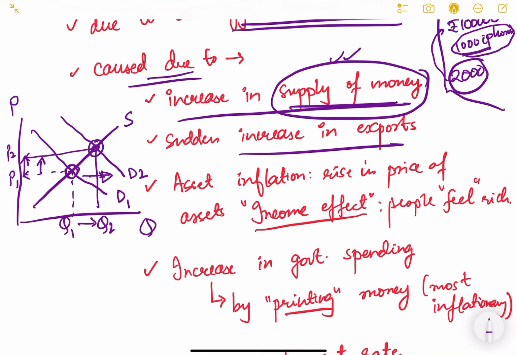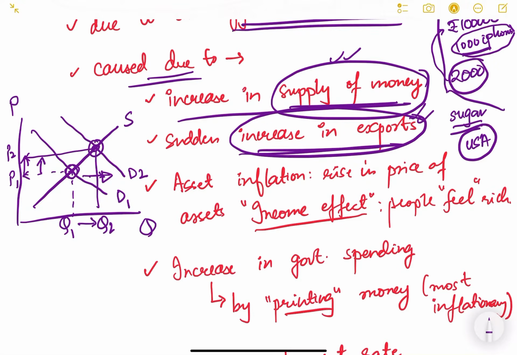Or there is a sudden increase in exports. Whatever is produced in our domestic economy also gets exported to other countries. If there is a sudden increase in the demand for our exports, for example sugar, say in USA suddenly in their domestic economy the sugar production has reduced, so now they are demanding sugar from India. Our sugar exports will increase, so naturally the demand for our sugar increases and the price level of sugar in our market will also increase.